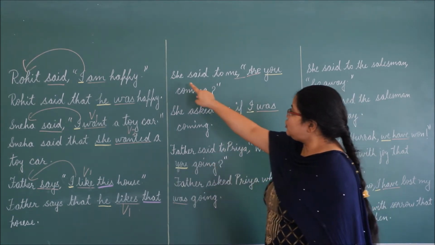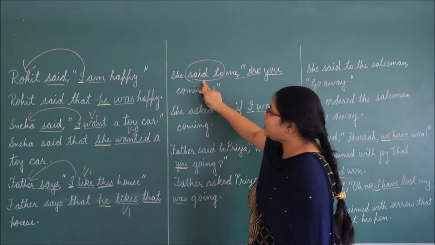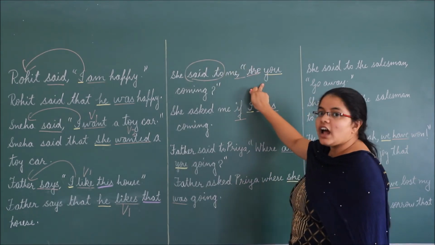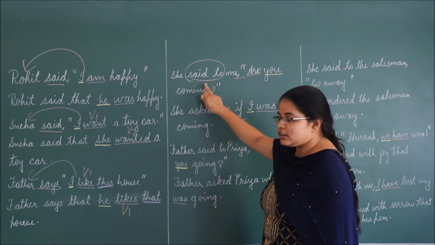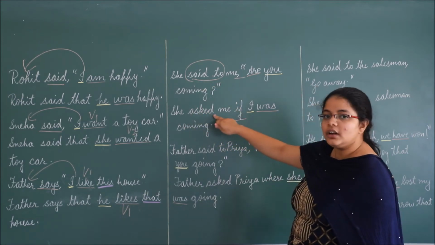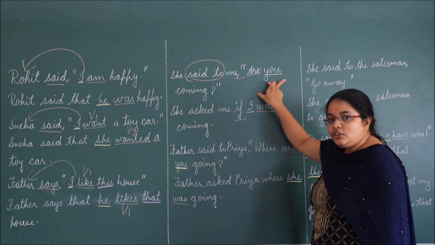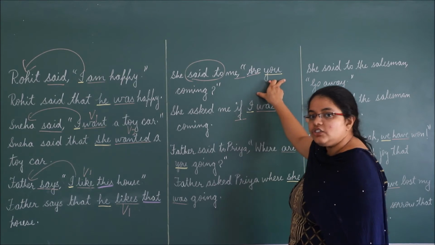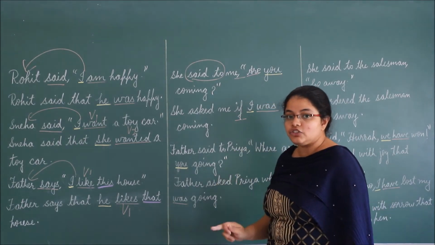Clear? She said to me. Now said to, our reporting verb is in past, and because she is asking a question, we will say she asked me if. Now the interrogative sentence in direct speech will change into assertive sentence in indirect speech.